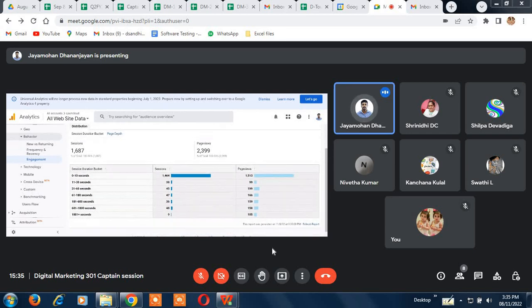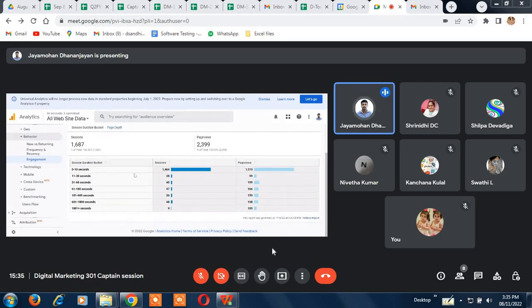So yeah, this is also this thing. Engagement, 0 to 10 seconds sessions, page views. 11 to 13 seconds, only 38 people. Again, we talked about bounce rate. You can see that in just 10 seconds people leave our website. They should stay at least for 30 seconds or 1 minute. Then only we'll call that website a hit and best performing website. Because in here, if you see, all the people are leaving under 10 seconds. So that's a bad thing, if you have to say.